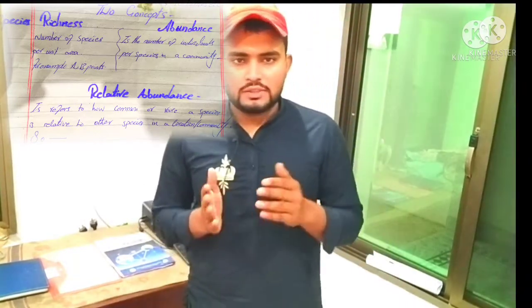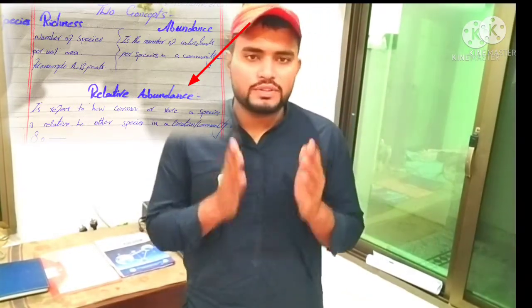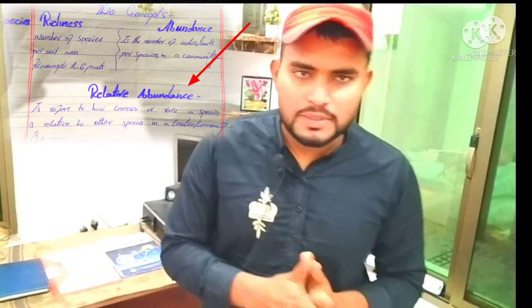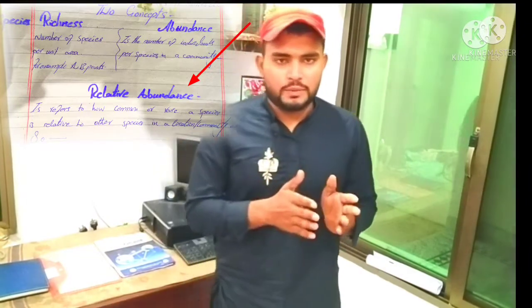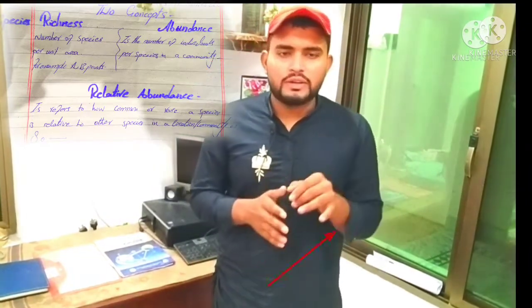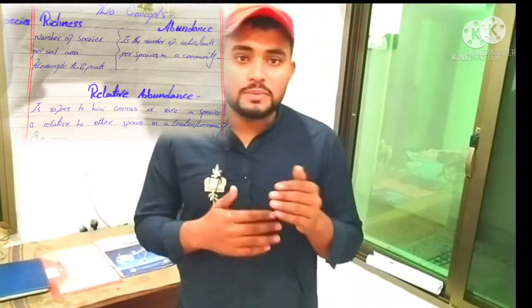Then same as species abundance we use one term, relative abundance. Relative abundance refers to how common or how rare a species is relative to other species in a location in a community. It means that in one ecosystem how many common species are living and how many rare species are living, due to location, due to community. And then two indices to measure biodiversity.